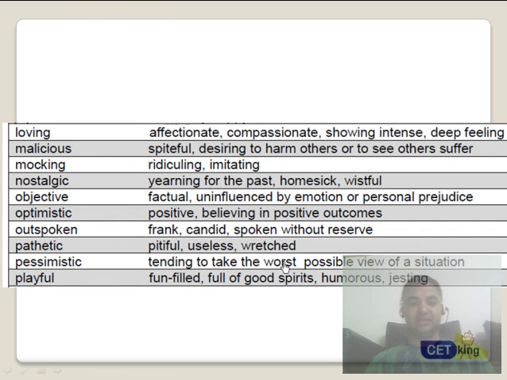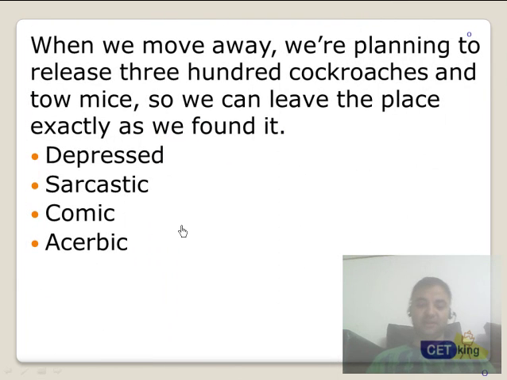Another few words. Loving, affectionate, compassionate, all these things. Malicious is bad. Mal is a bad prefix: malware, malfunction. Fine, so bad. Mocking, ridiculous, nostalgic, objective. Objective is again a very commonly used word. Optimistic we just talked about. Outspoken, pathetic, pessimistic, or playful. Playful is again a very common tone of the passage, which is used in a few of the exams. Alright, again let's please pause the video and try to solve it.